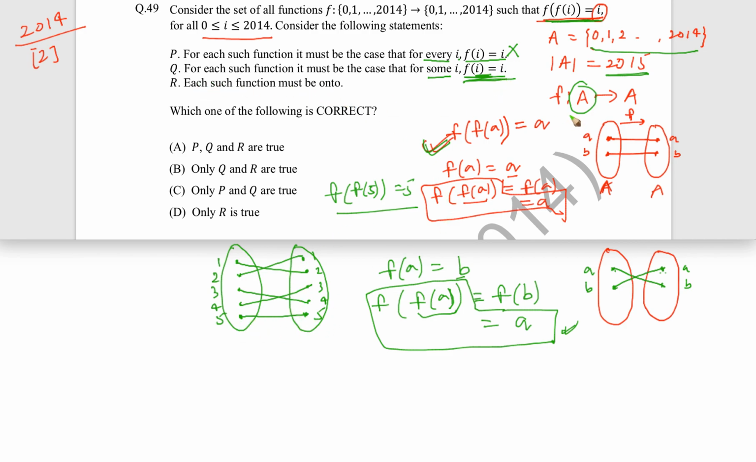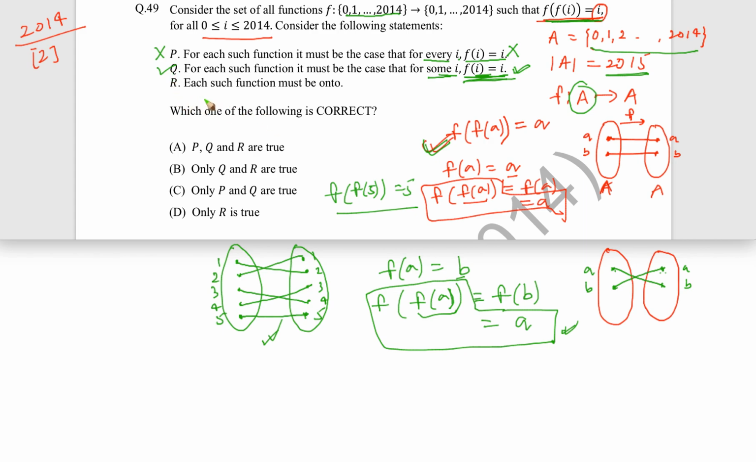So here the size is 2015, which is an odd number, and that's why this situation will hold in this case, and there will be at least one element which is mapping to itself. So the statement Q is true, where they are saying that it must be the case that for some I, f(i) is equal to I is true. Okay, so definitely the statement Q is correct. So P is wrong, Q is correct.